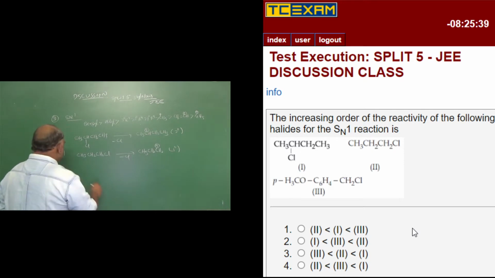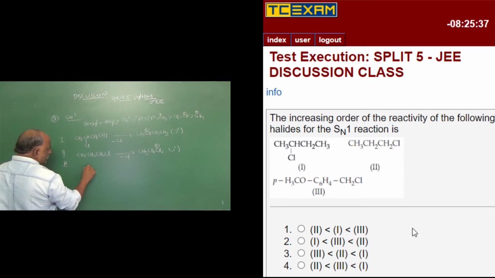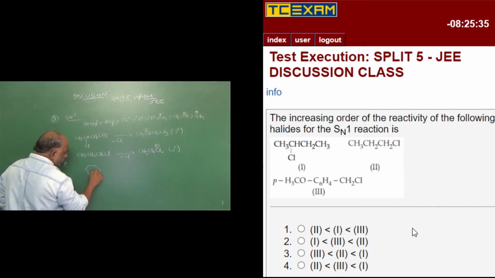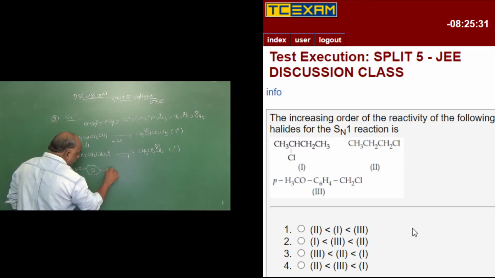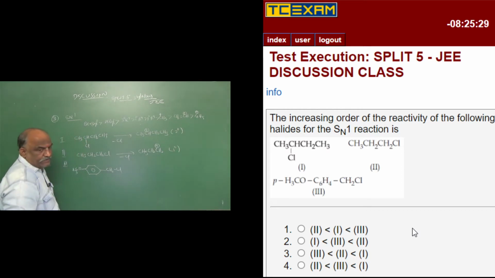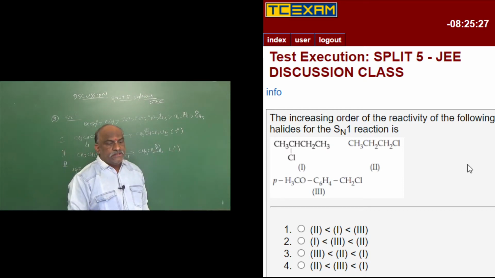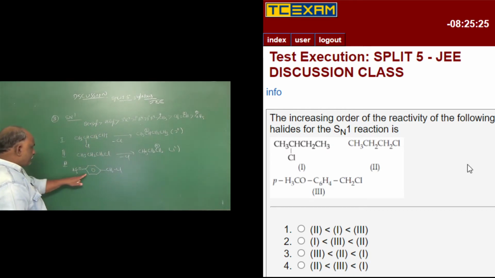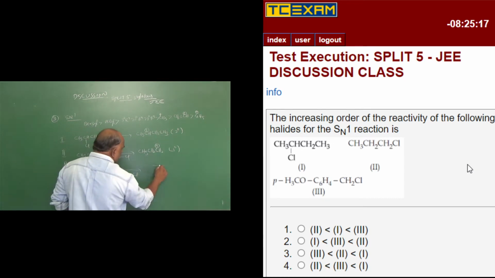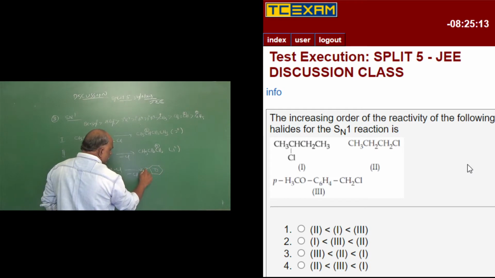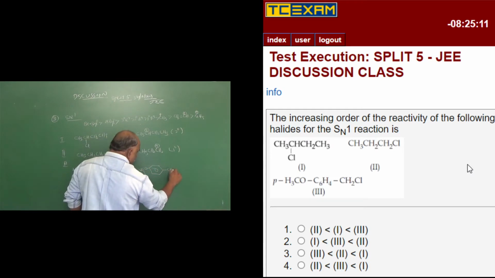And the third one given: here OCH3, here CH2Cl. This compound is nothing but chloromethyl anisole. Removal of Cl, we get OCH3 with CH2 plus.